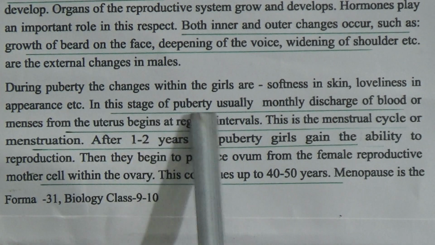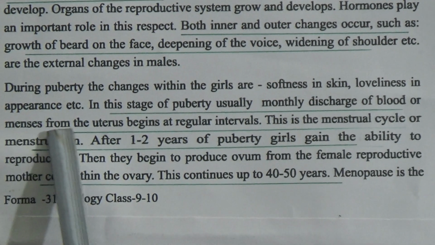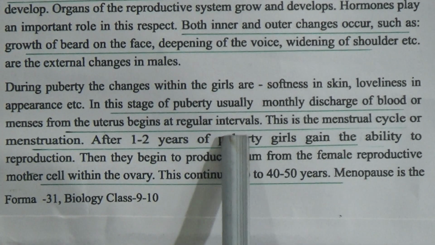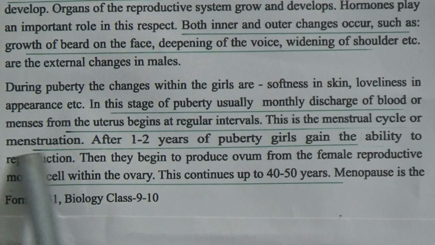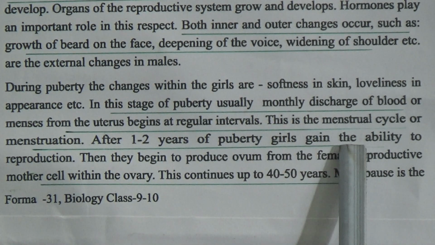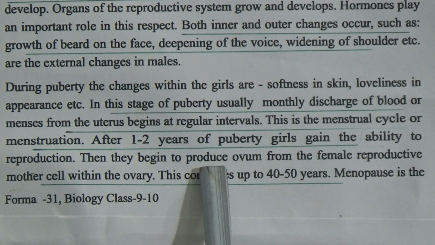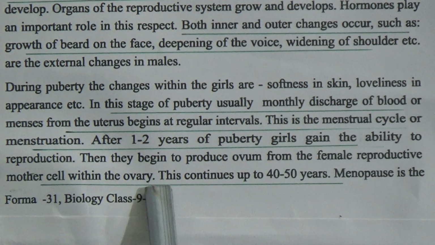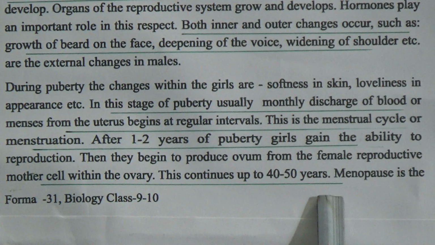In this state of puberty, usually monthly discharge of blood or menses from the uterus begins at regular intervals. This is the menstrual cycle or menstruation. After 1 or 2 years of puberty, girls gain the ability to reproduce. Then they begin to produce ovum from the female reproductive mother cell within the ovary. This continues up to 40 to 50 years.